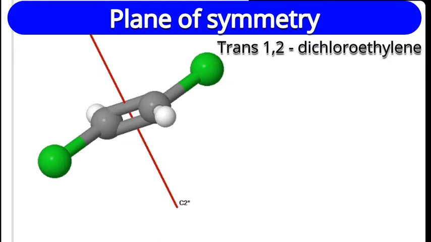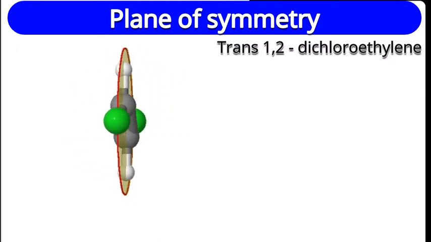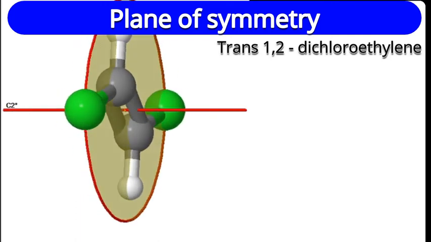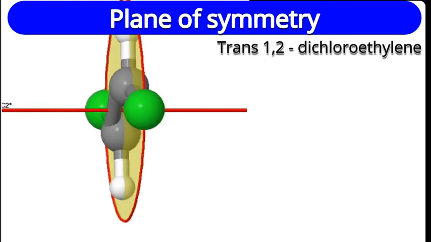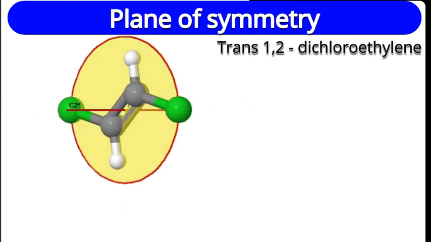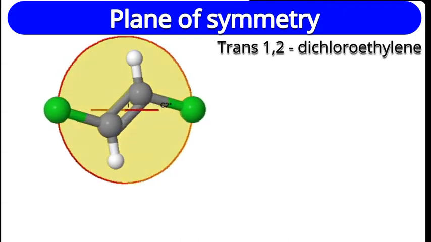Means all two carbons, two hydrogen, and two chlorine encompassing plane. That molecular plane is a symmetry plane possible here. This molecular plane divides each atom into equal halves.